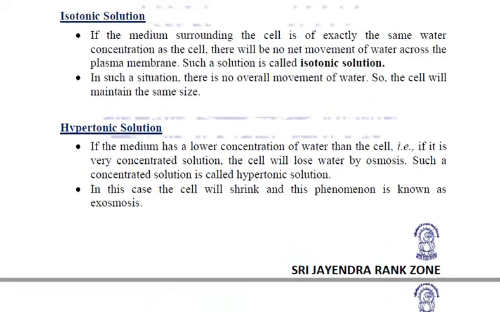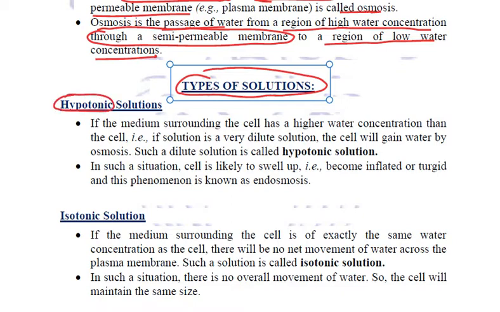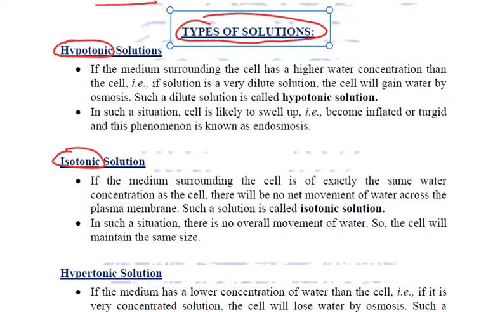Now talking about various types of solutions, we need to relate these. There are three types of solution as we know. One is hypotonic solutions, another are isotonic solutions, and the third one are hypertonic solutions. Now what are these? Let us try to understand each one of them individually, talking about the hypotonic solutions first.